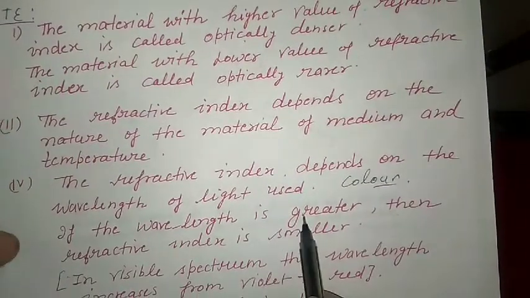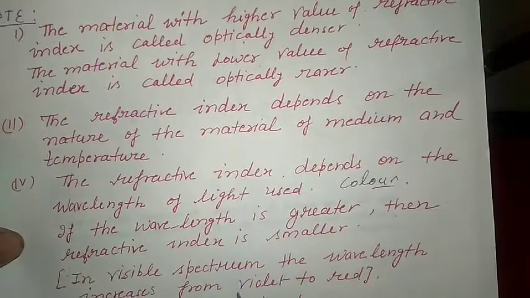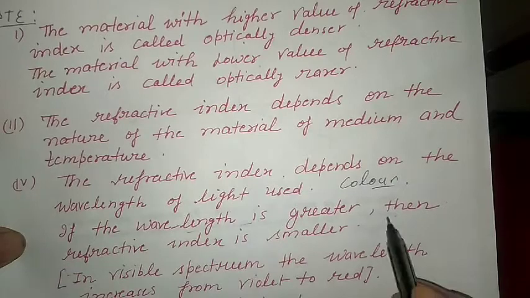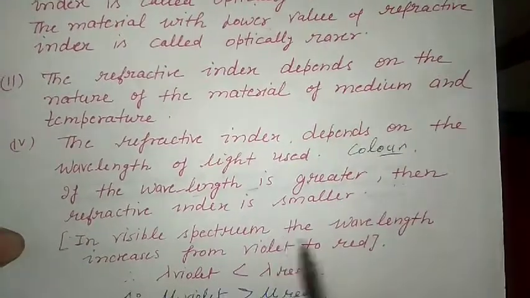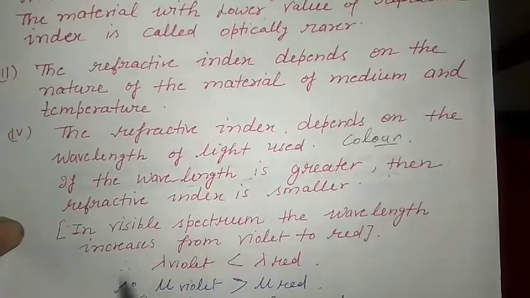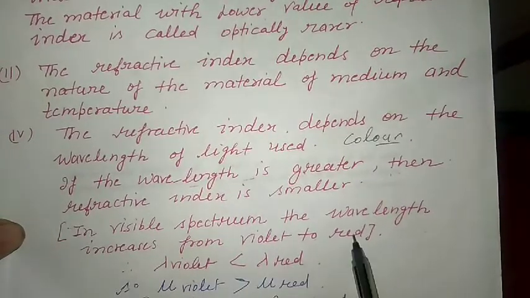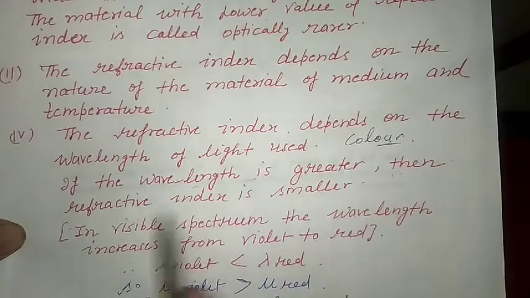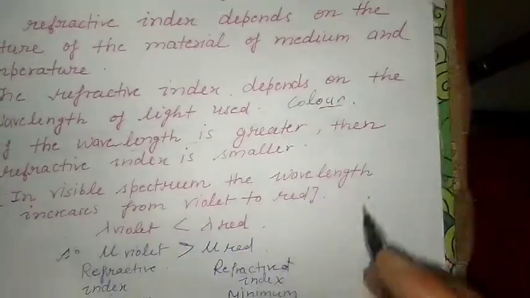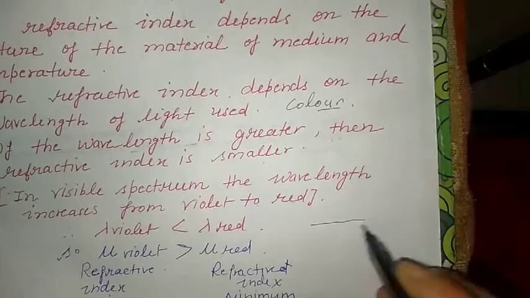If the wavelength is greater, then the refractive index is smaller. As we can see in the spectrum, VIBGYOR, the wavelength increases from violet to red. If wavelength is greater, refractive index is smaller, because we can see red light in the dark also, no?